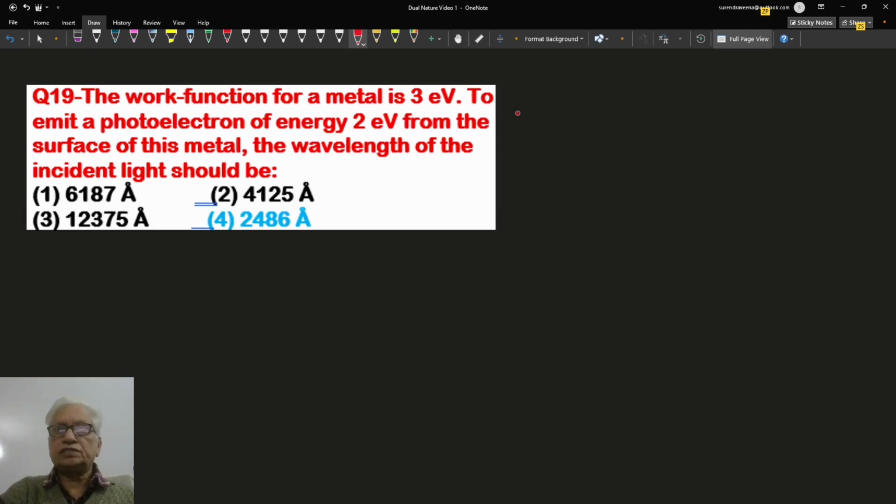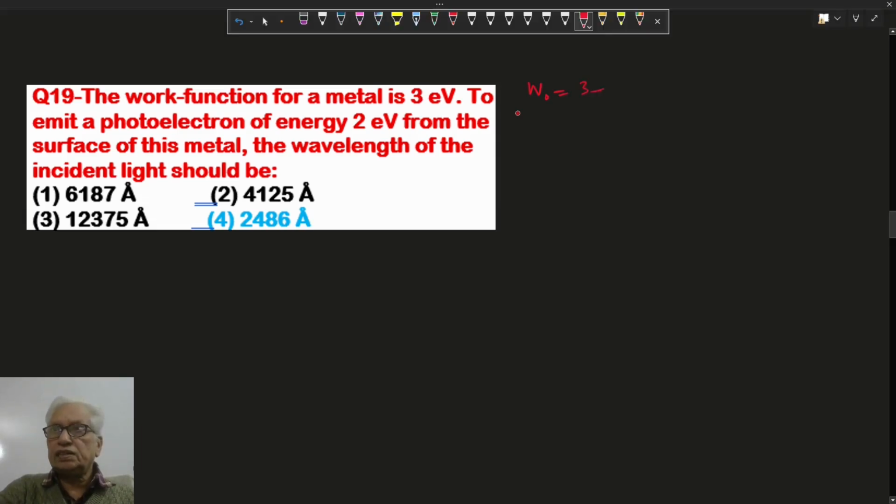Hello, in this question, the work function is 3 electron volt, and the kinetic energy of the emitted photoelectron is equal to 2 electron volt. Using the equation hc by lambda equals work function plus kinetic energy, both in electron volt, 3 plus 2, so 5 electron volt.